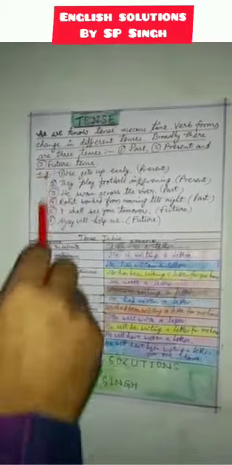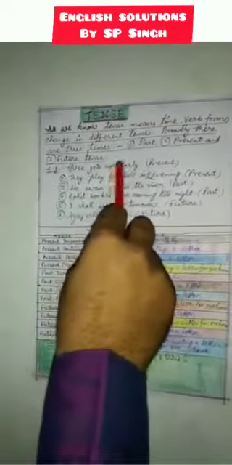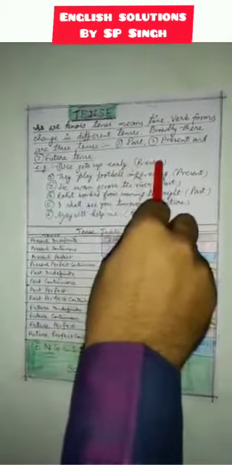So, starting with tense, as we know, tense means time, tense is related to the time concept. Verb forms change in different tenses. Broadly there are three tenses, namely past, present and future tense. Examples: he gets up early, this is present tense.